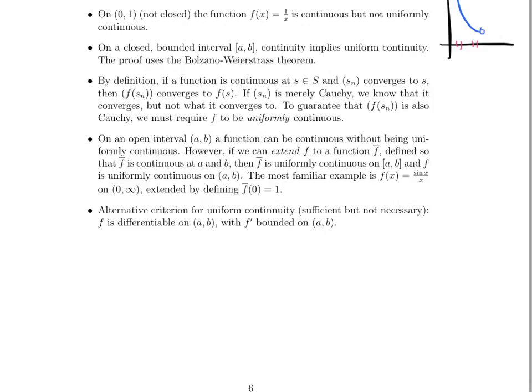Some alternative criterion for uniform continuity, which are sufficient but not necessary, is that f is differentiable on the open interval from a to b, and f prime, the first derivative, is bounded on this open interval from a to b. Uniform continuity is very useful, and will get more and more useful as we finish up this module and move into the third module of this